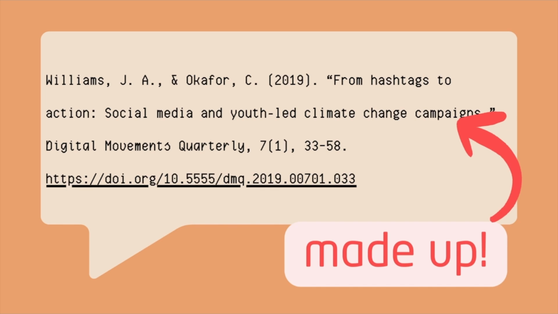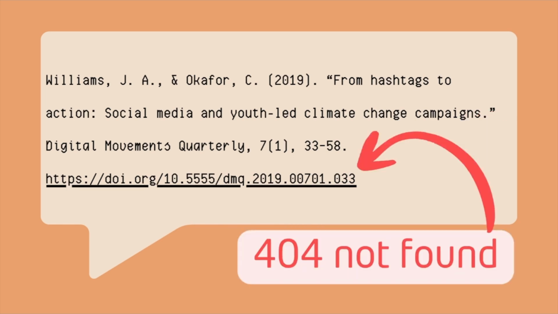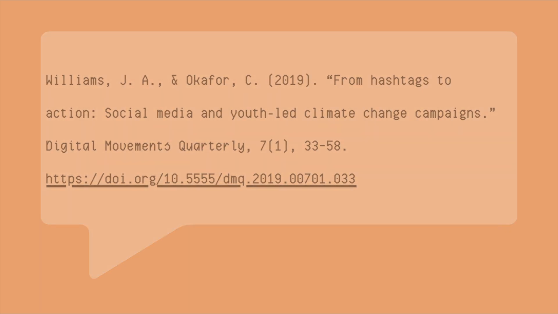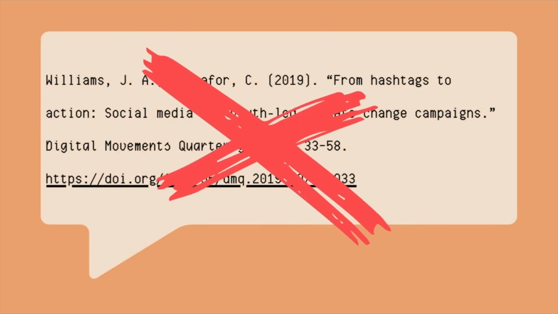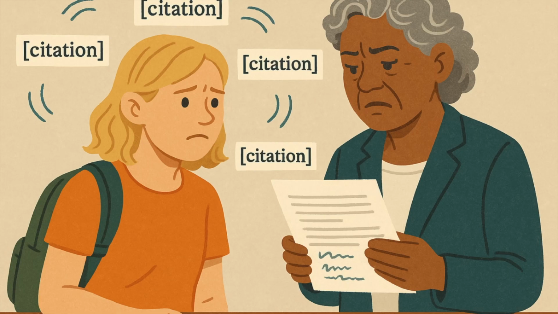You might find that the journal never published that article, the volume number doesn't match the year, or the DOI leads nowhere. The end result is the same: a source that looks trustworthy but can't be found or used in your research. Using hallucinated citations, even unintentionally, can have real consequences.